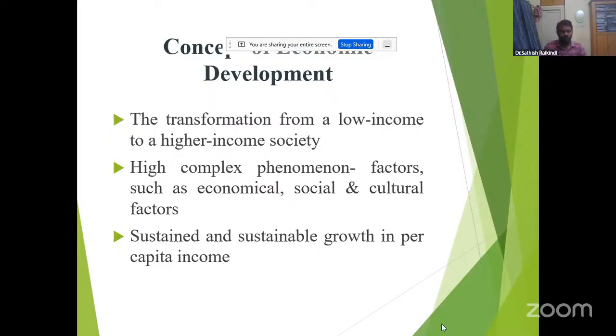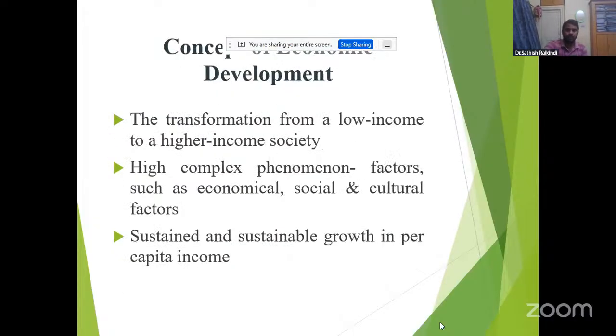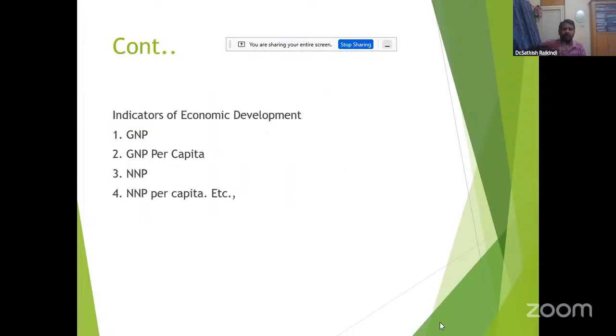mention here, the transformation from low income to higher income society. So when it is leading to economic development, earlier what we discussed, GNP, per capita income, NNP, personal income, disposable income.